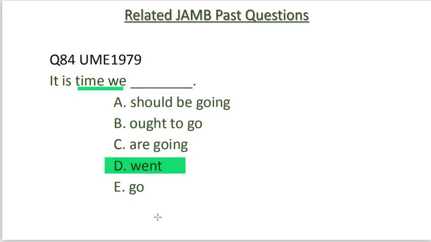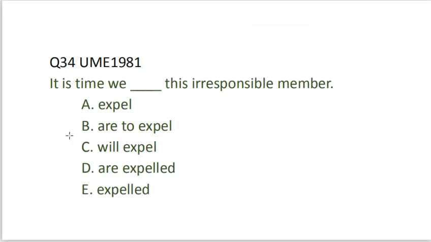The second question is question 34, UME 1981. It is time we dash this irresponsible member. A. Expel. B. Ought to expel. C. Will expel. D. Are expelled.